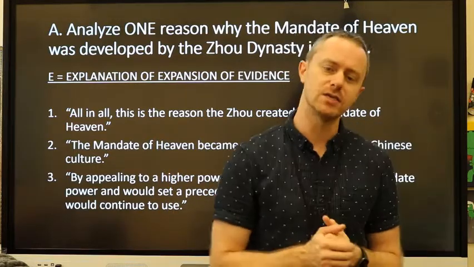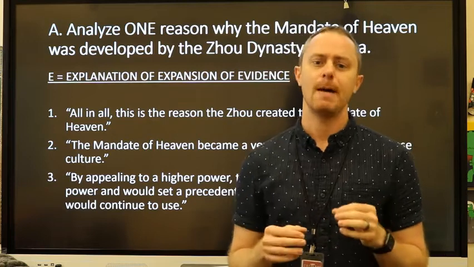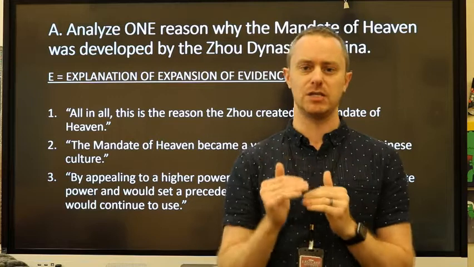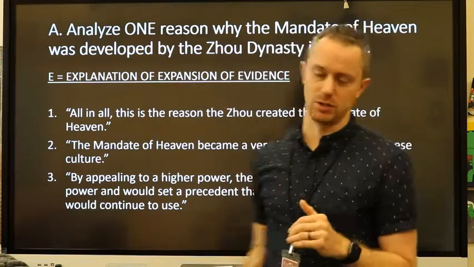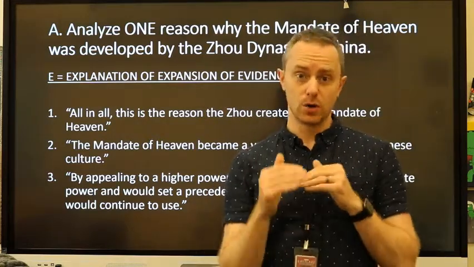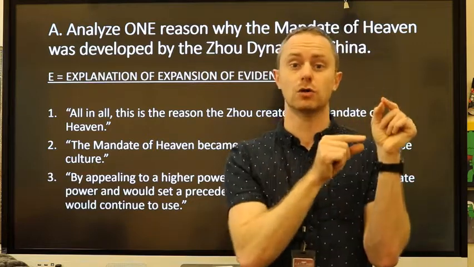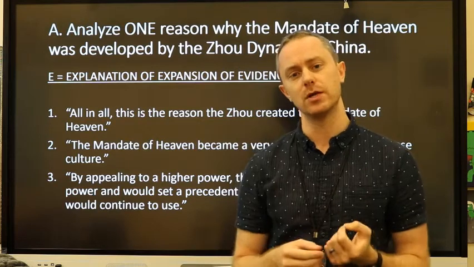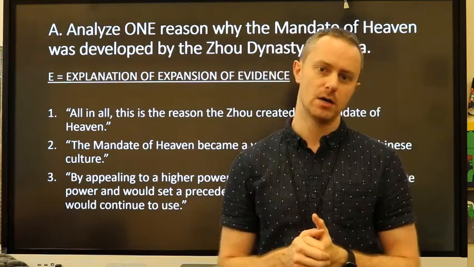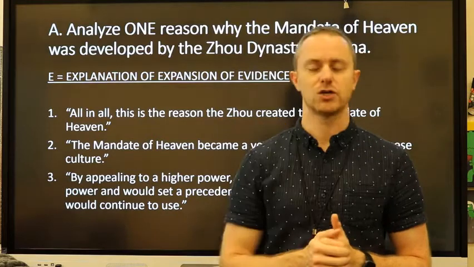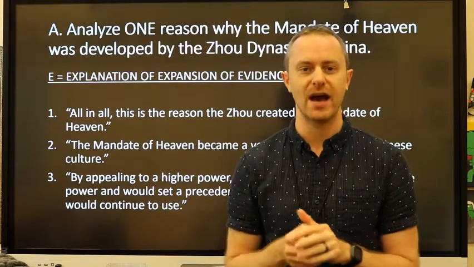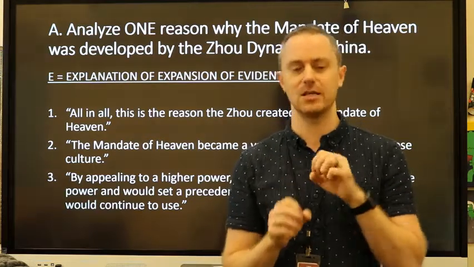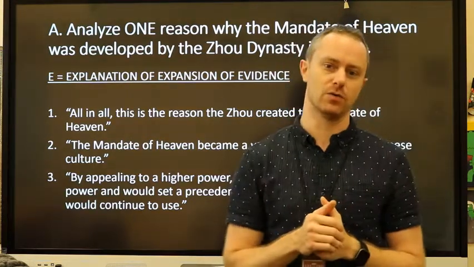Now, there are other ways to get the explanation or expansion point, but one other way I'd recommend, similar to this, is to give another detail. So that's expansion, giving another detail or a specific piece of evidence related to your earlier piece of evidence, okay? It's just demonstrating to the reader that you really, really know what you're talking about. You're not just doing that shotgun approach and throwing a bunch of random facts at us. You are showing that it's really interwoven, it's connected especially to that prompt that we're asking for, okay?